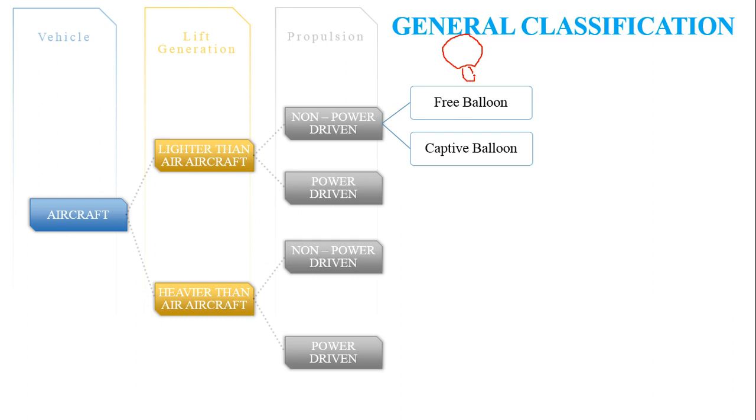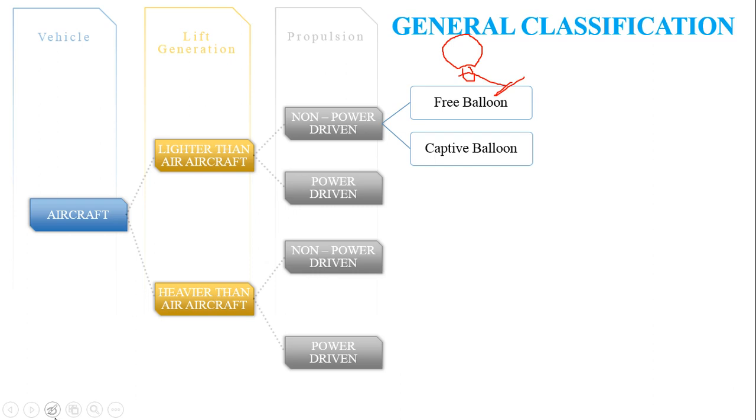Now it's just used for recreational purpose or in some cases research purposes. This is also used for measuring the weather, and captive balloon is nothing but the free air balloon which is tethered by some connection to the ground.